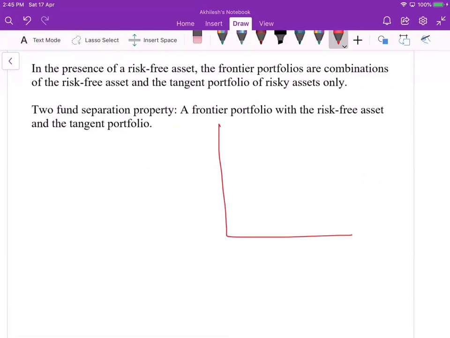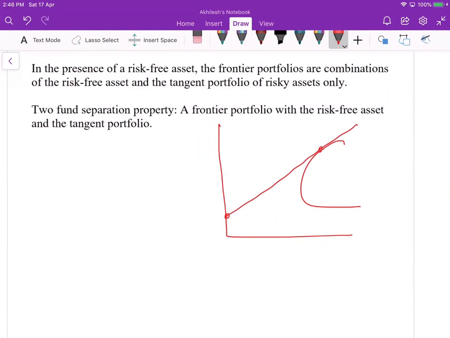We have a risk-free asset, which we suppose we have here, and a portfolio of several risky assets, something like this. When we construct the portfolio, the tangent line will go through this.